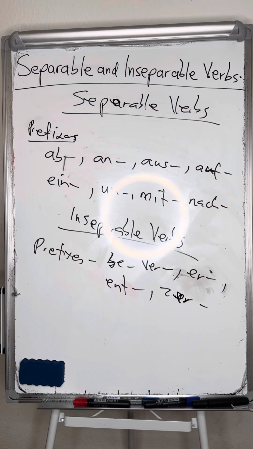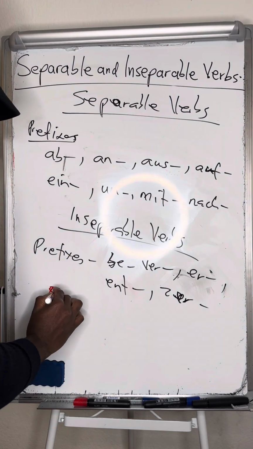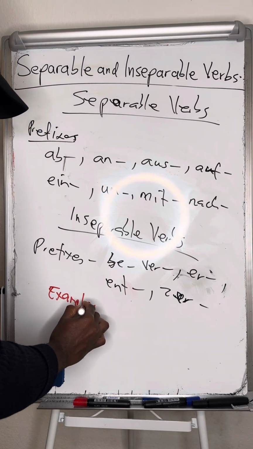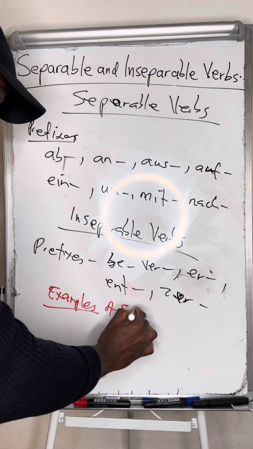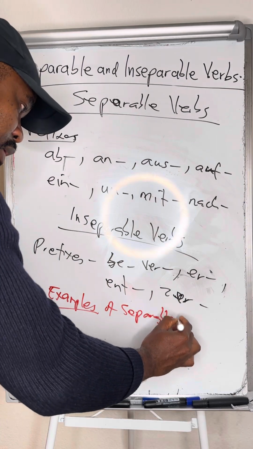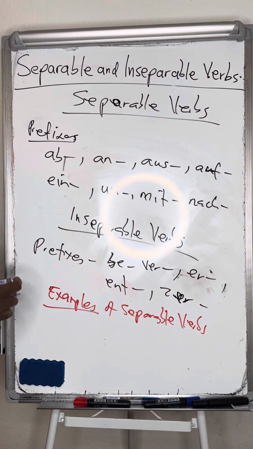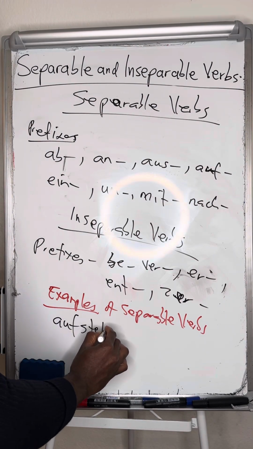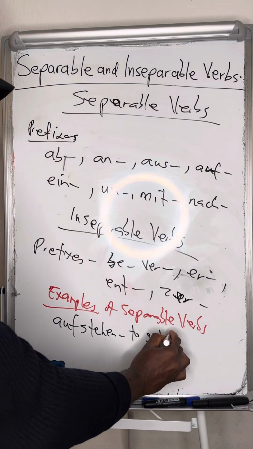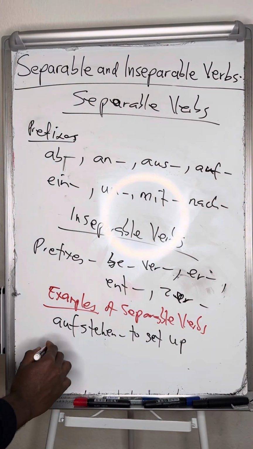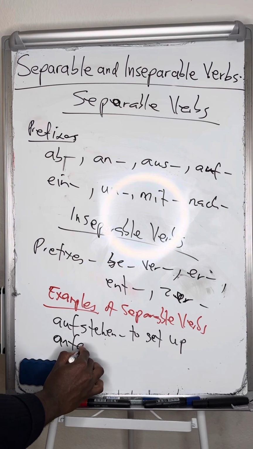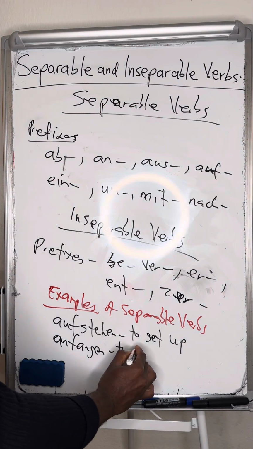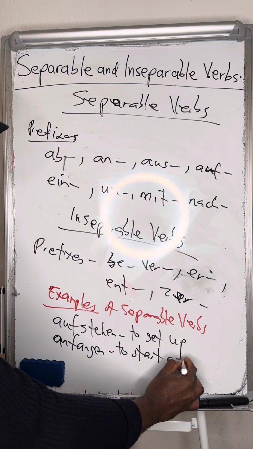Let me give you some examples of separable verbs. Something like aufstehen, which means to get up. Anfangen, which means to start or to begin.